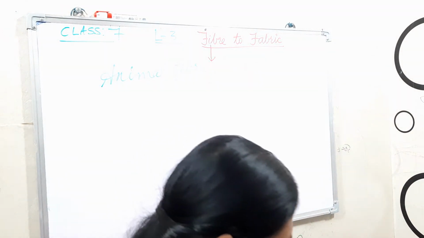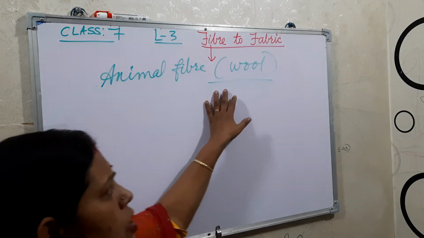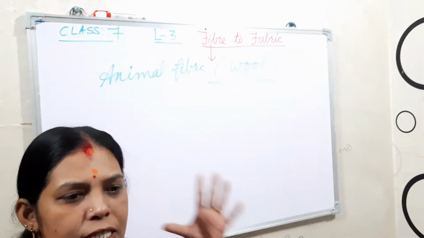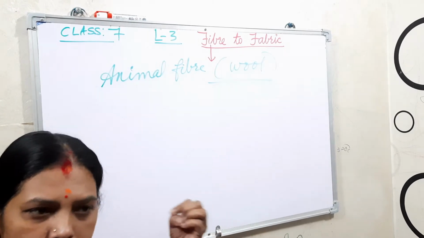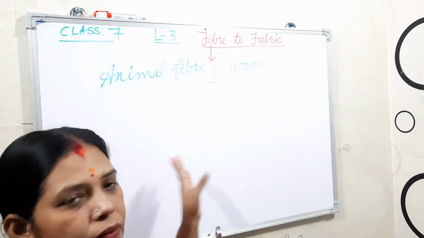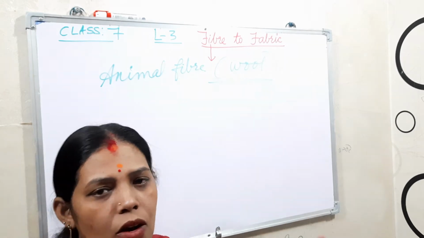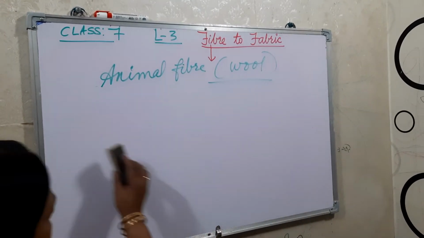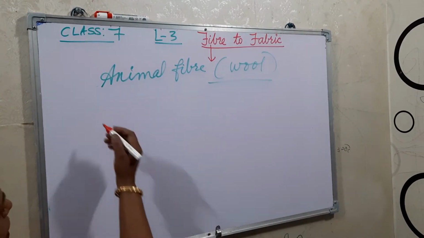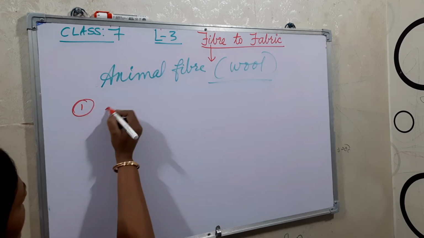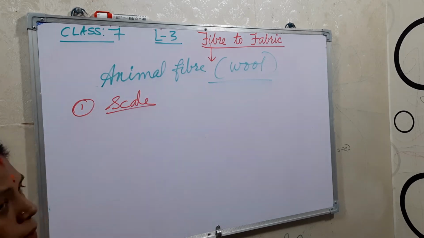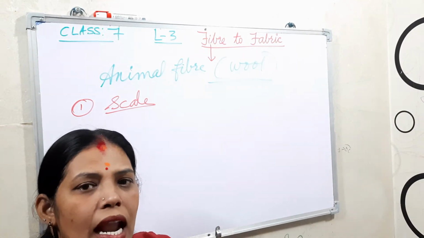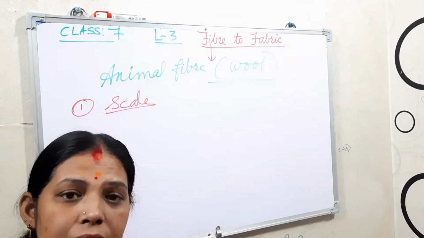And then next, about the quality of wool: its quality characteristics depend upon its scale, its length, and its crimp. These things decide whether the wool is of finer quality or not, okay? Now see how we can determine it by the different properties. First, the scale. Scale actually means the overlapping. If the wool fibers overlap one another, then we can say it is the best quality, okay?